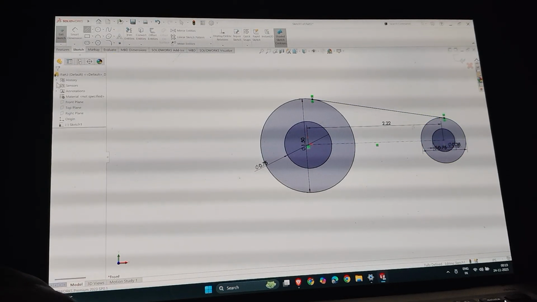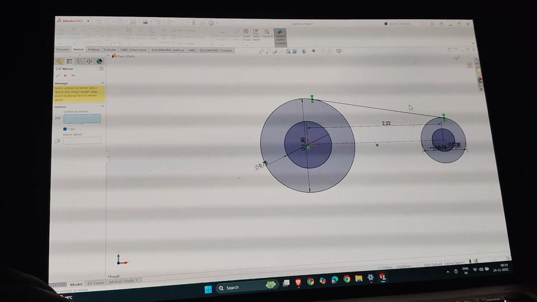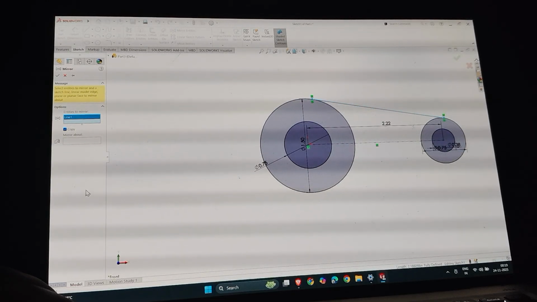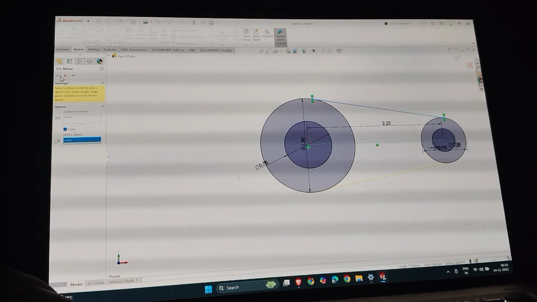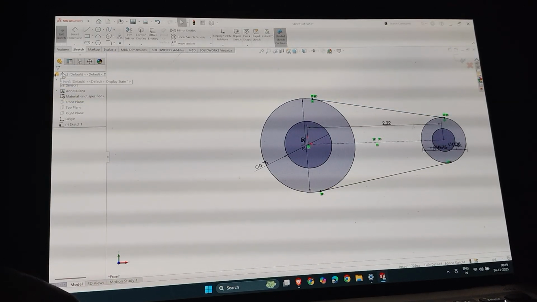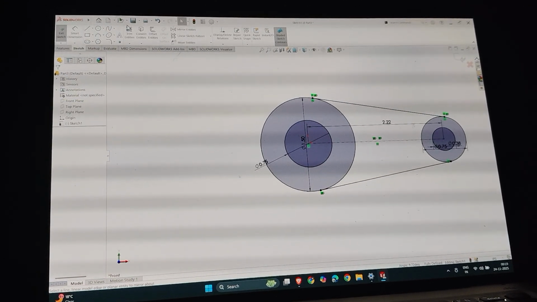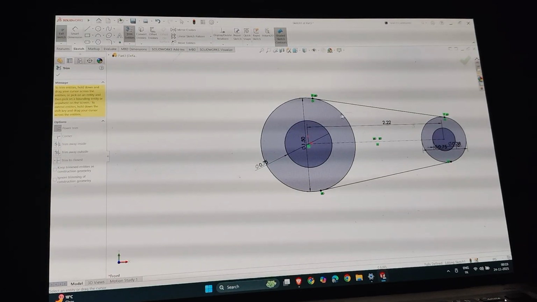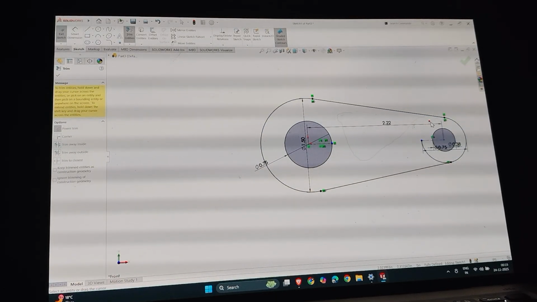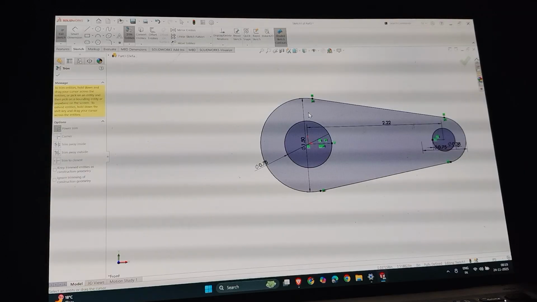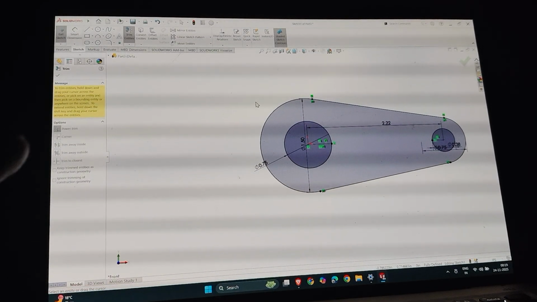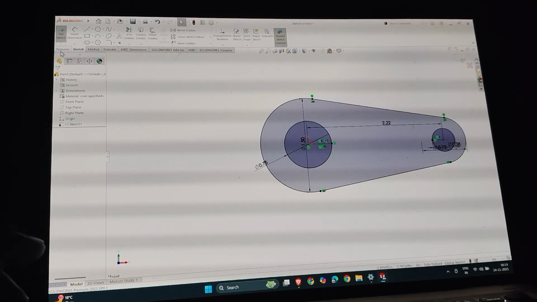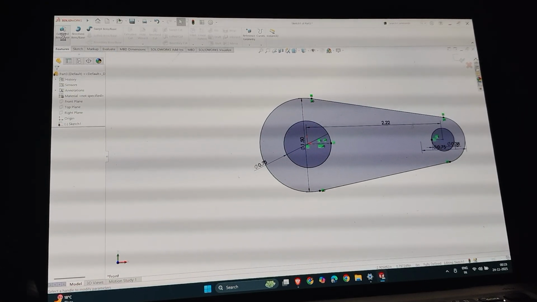You see, make it mirror image. This entity, mirror about this center line. Go ahead and make it. So now I have to trim entities inside this one and this one. So our crank is ready.